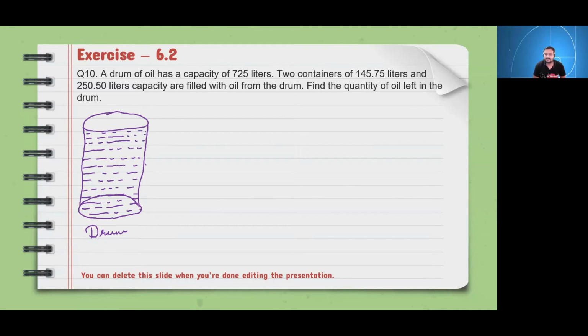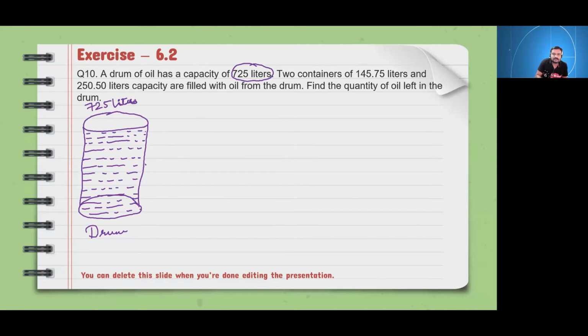Okay. This is the drum. Pay attention, others. The capacity of this drum is how much? It is 725 liters. यानी ये drum के अंदर कितने लीटर oil बैठता है? 725 liters. Okay. This much oil this drum can hold.